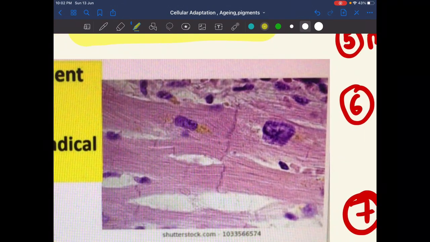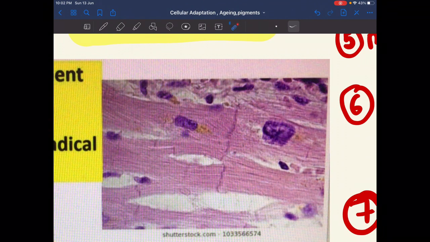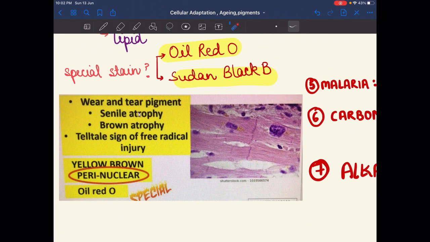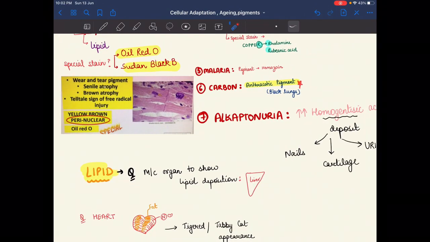As we see here, there is some yellow material like this coming out. So this is the telltale sign, and the yellow-brown perinuclear pigment is present. So this is lipofuscin. We can identify it by oil red O stain, or by Sudan black B stain.